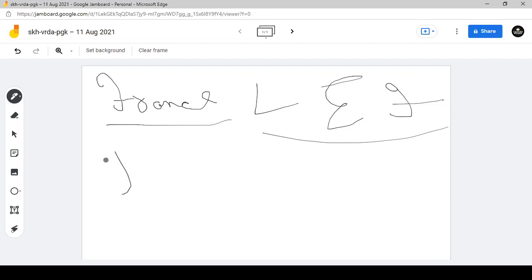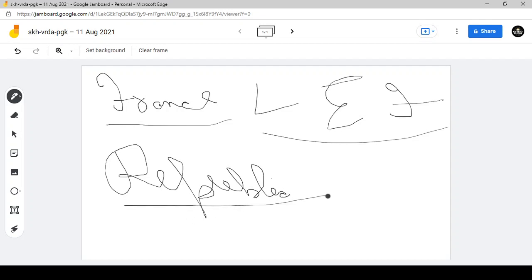And the most important, that India will be a republic. Guys, what is the meaning of republic here? That the head of the state will be an elected person and not a hereditary one.